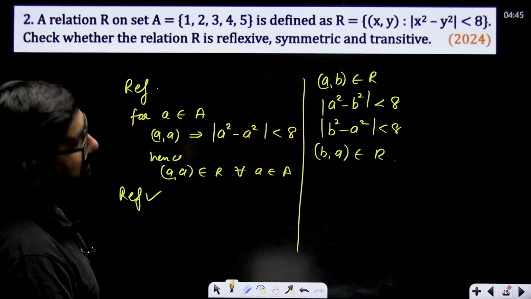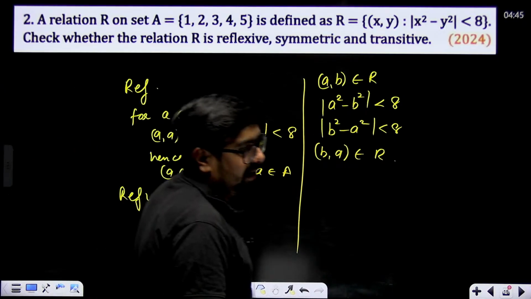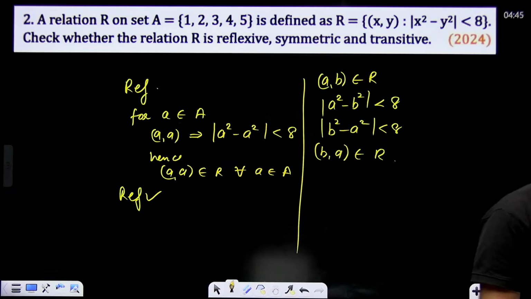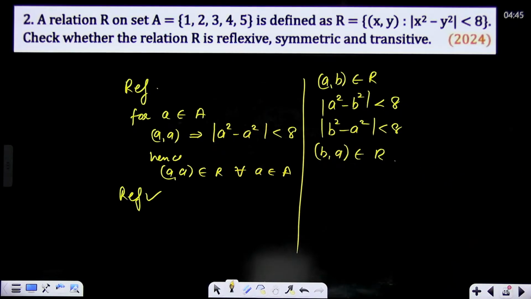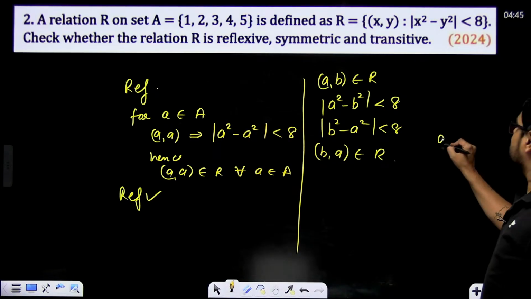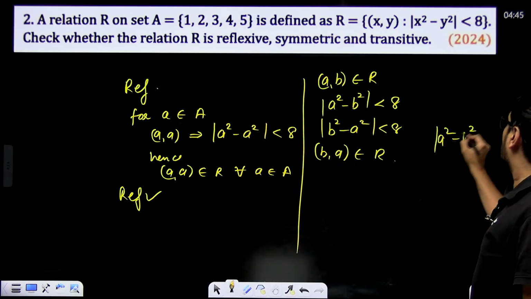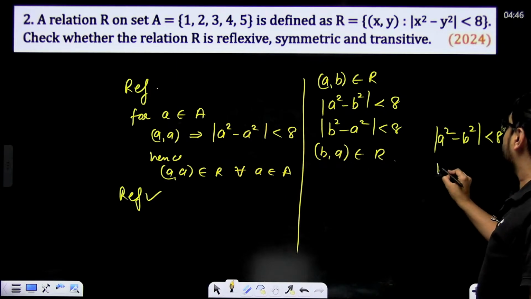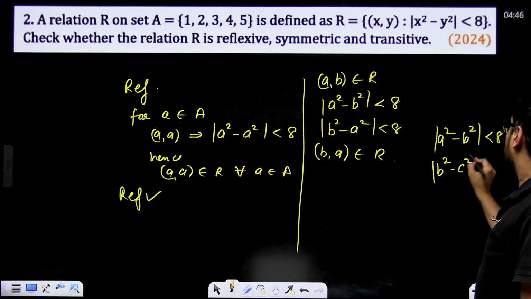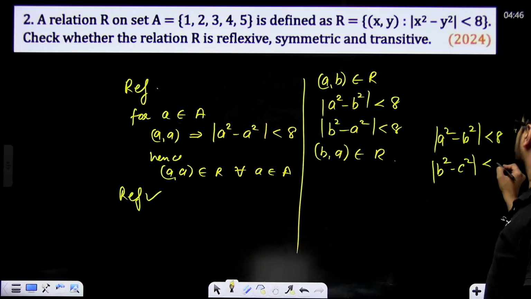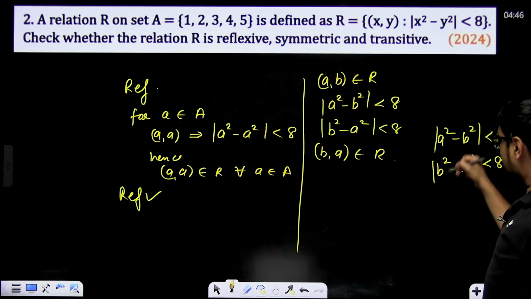Now transitive, it will not come out to be transitive. You can simply write the statements. If a square minus b square mod is less than 8 and b square minus c square mod is also less than 8, will it come out or not? Check. Add both the sides.